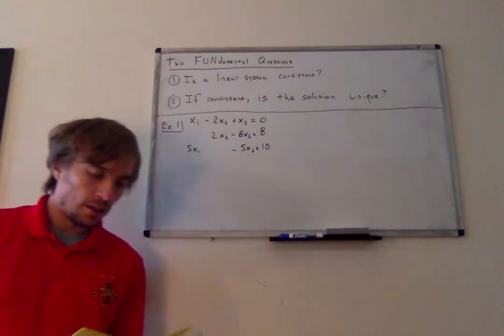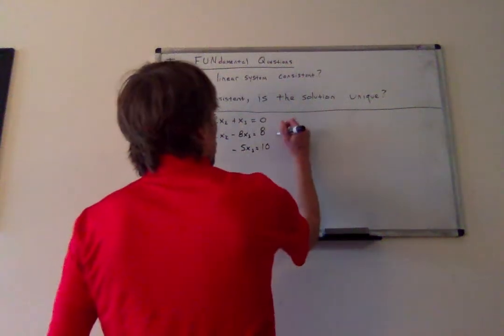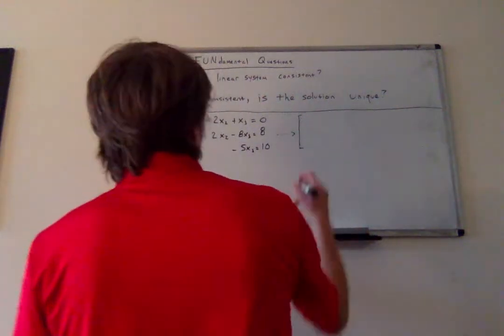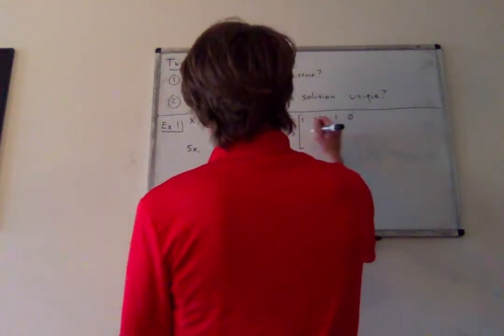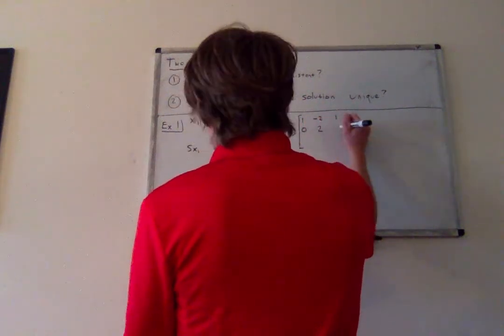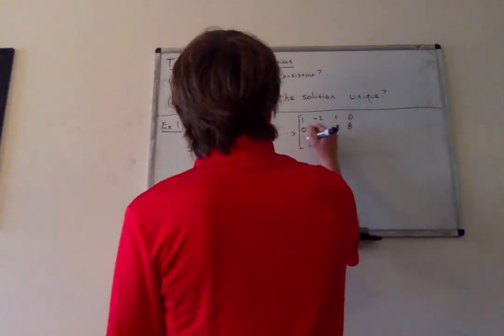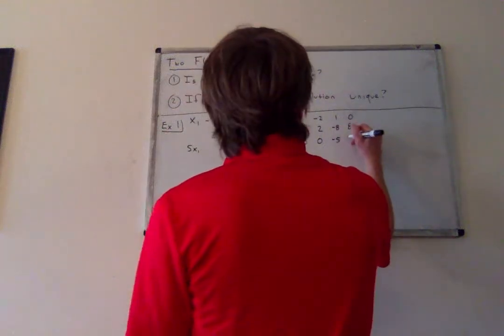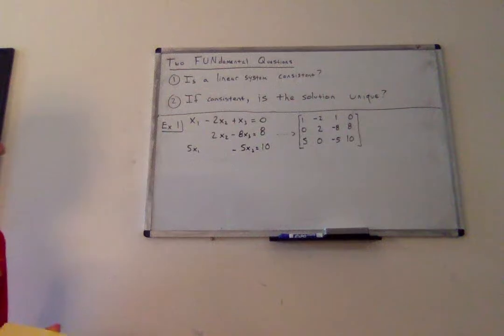All right, setting up the augmented matrix for this system, I got the following. So here's the augmented matrix.